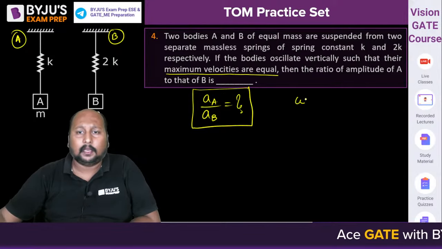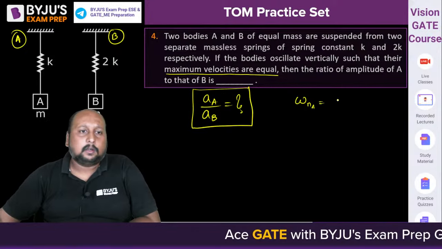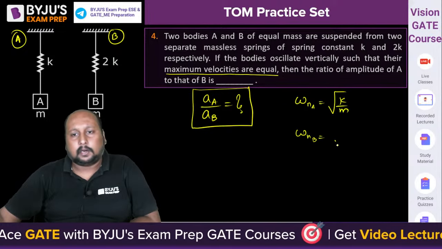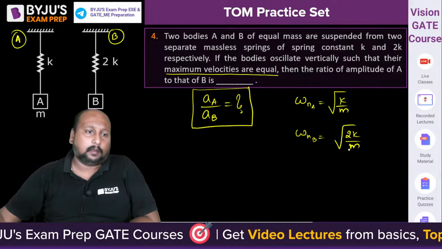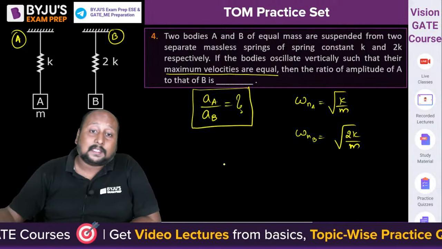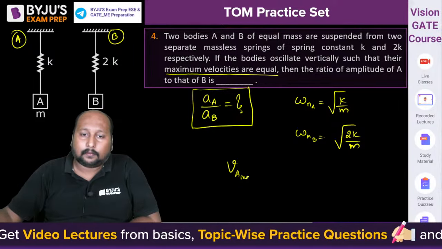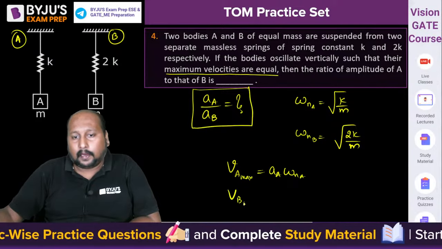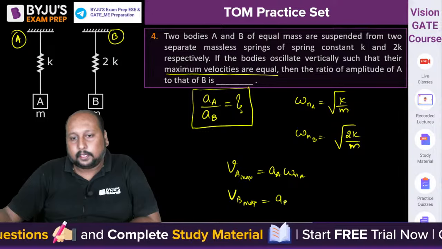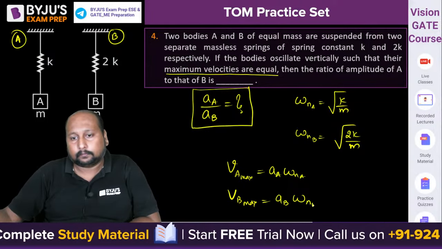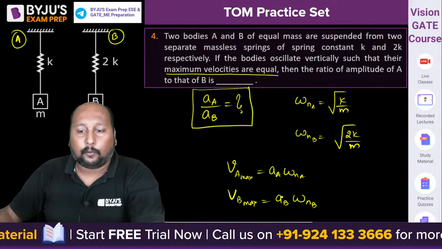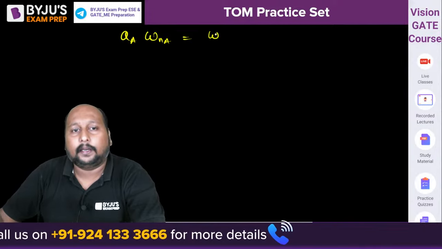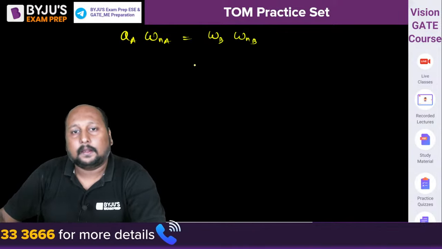For case A, omega n for A will be equal to under root of K by M. Omega n for B is equal to under root of 2K by M. We know this formulation, right? And we know that the maximum velocities are the same. So VA max will be equal to amplitude A into omega nA, and VB max is equal to the amplitude of B into omega nB. Because both are the same, let us equate these two. So amplitude of A into omega nA is equal to amplitude of B into omega nB, right?